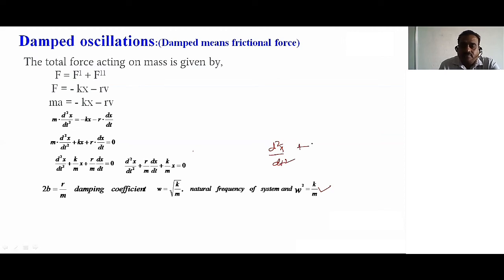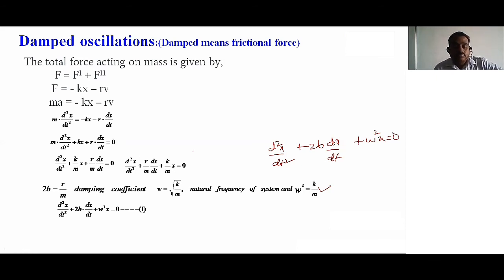What is r by m? This is 2b dx by dt plus omega square x is equal to 0. You observe on the screen, equation 1: d square x by dt square plus 2b dx by dt plus omega square x is equal to 0.